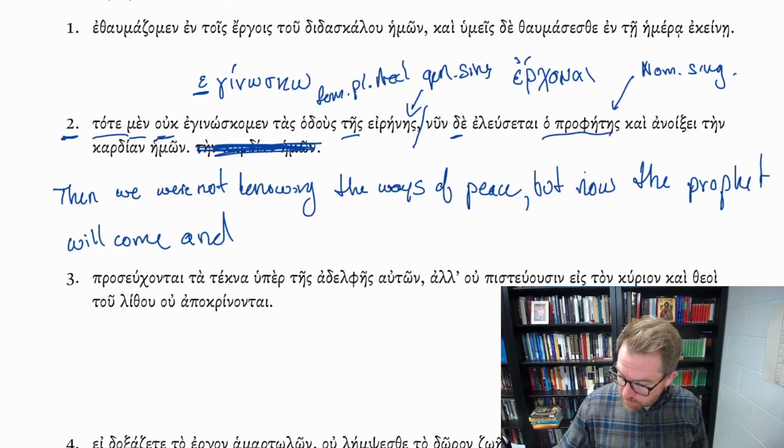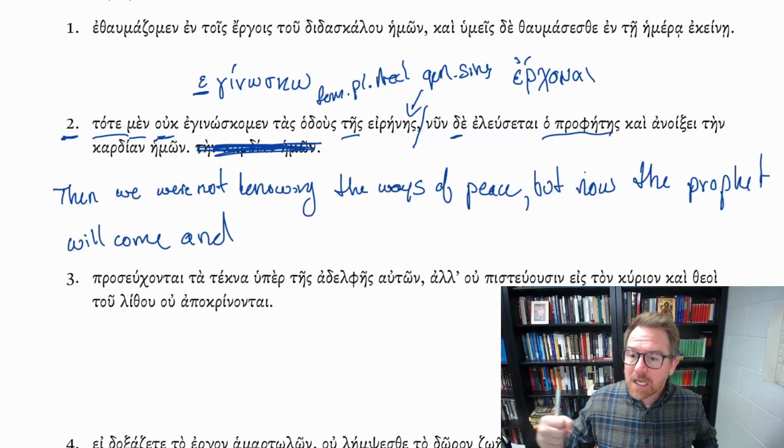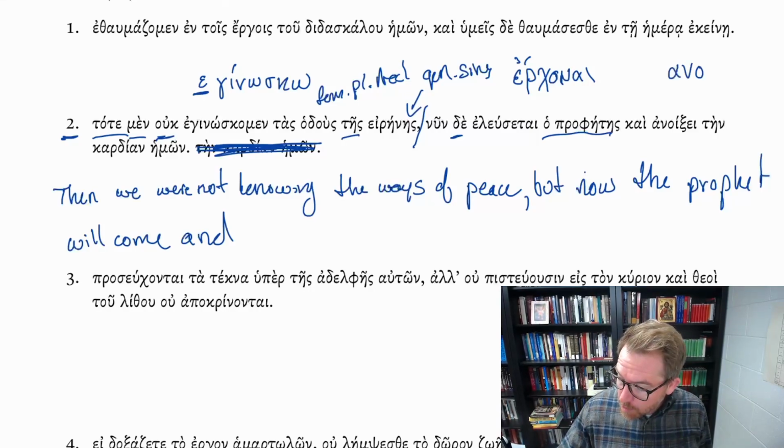So we look at anoixei and we go, okay, what's going on here? Well, remember our old pal amalgamation. Amalgamation is what happens when you have a verb that ends in a consonant and that consonant clashes up against the sigma. So this is from the verb anoigo, I open.